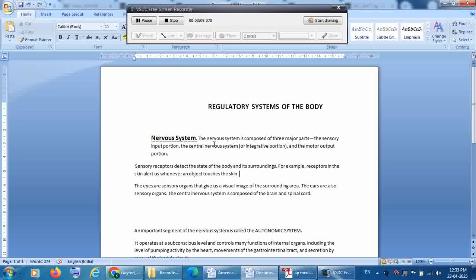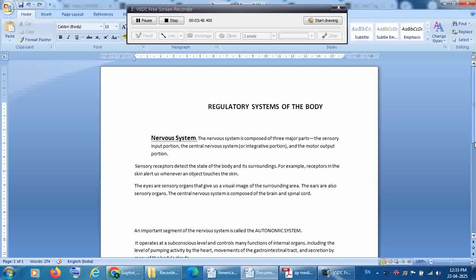Another example is the eyes. Eyes are also sensory organs that give us a visual image of the surrounding area. Another one is the ears, which are also sensory organs. Whatever external sound we get from outside our body is carried by our ears to the brain. So the ears also give an input to our brain. The central nervous system as a whole is composed of the brain and the spinal cord. Those are the two major parts of the central nervous system.